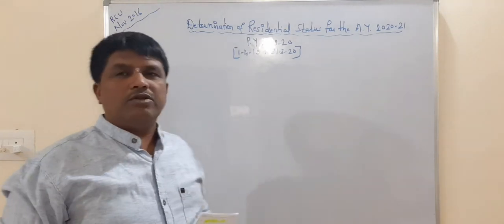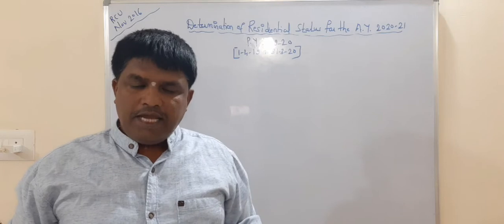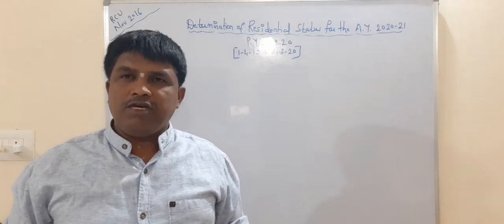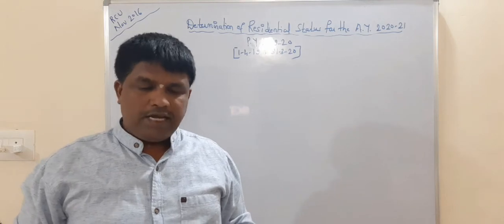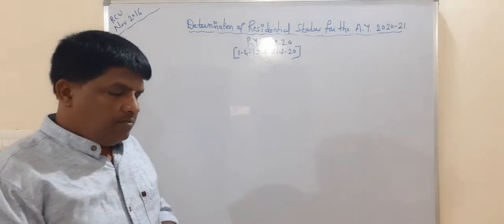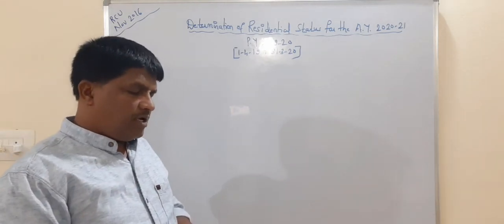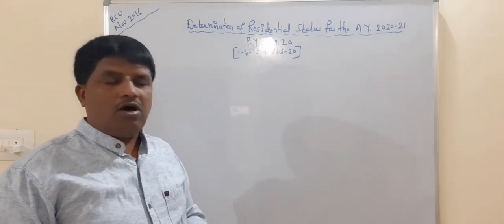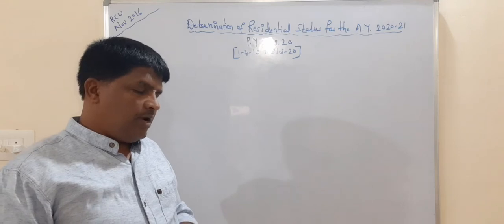Now I am going to record all the dates on which he left India as well as on which he returned to India. First, he left India for the first time to Japan on 1/6/2016. It means on 1/6/2016 he went to Japan.